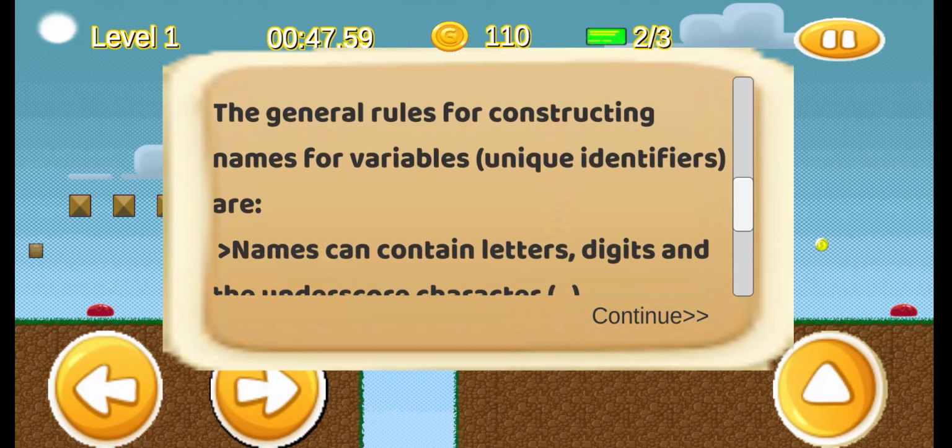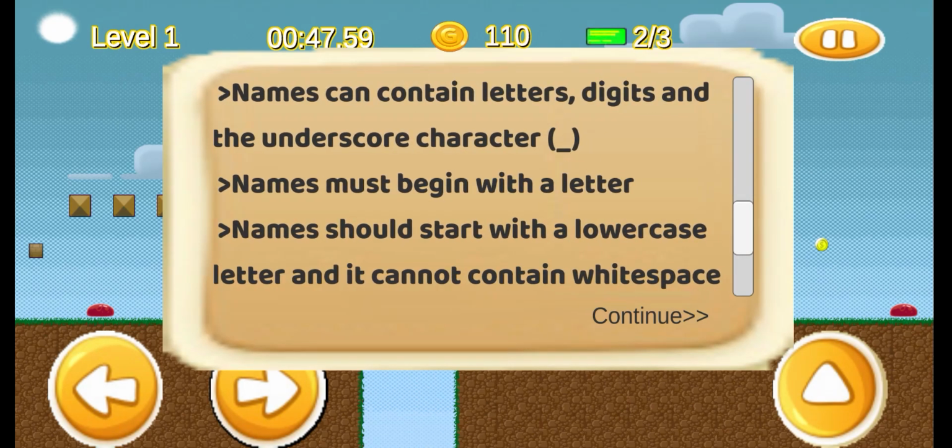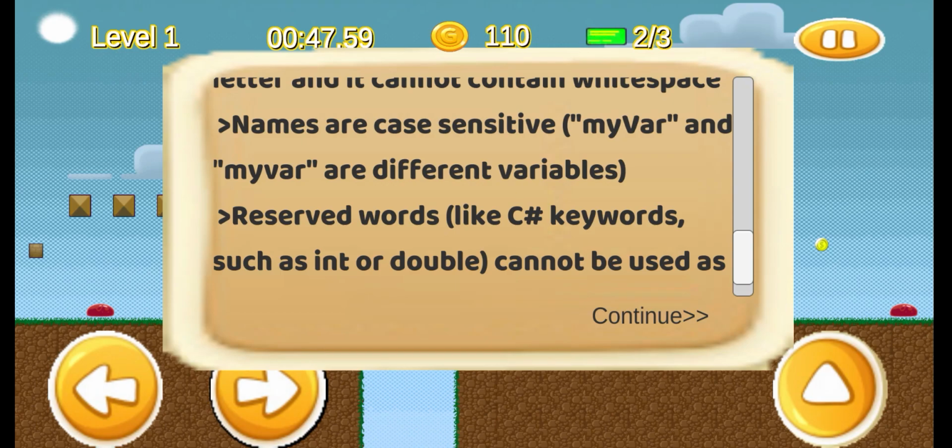The general rules for constructing names for variables are: names can contain letters, digits, and the underscore character. Names must begin with a letter. Names should start with a lowercase letter, and they cannot contain white space. Names are case sensitive, so myVar with a capital V and myvar with a lowercase v are different variables. Reserved words, like C# keywords such as int or double, cannot be used as names.